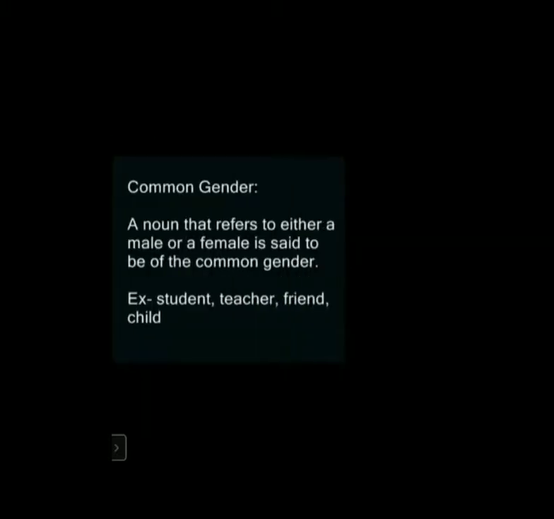Now next one we will see the common gender. A noun that refers to either a male or a female is said to be of the common gender. For example, student, teacher, friend, child. Now you see examples on it.